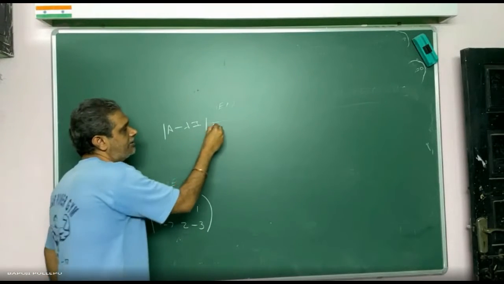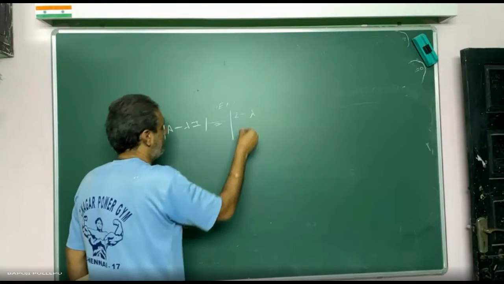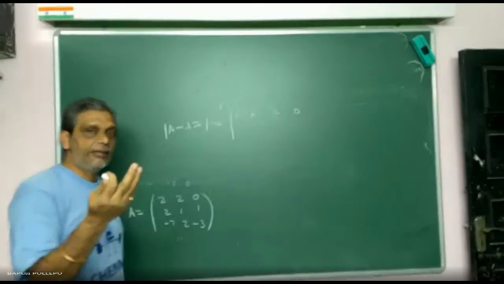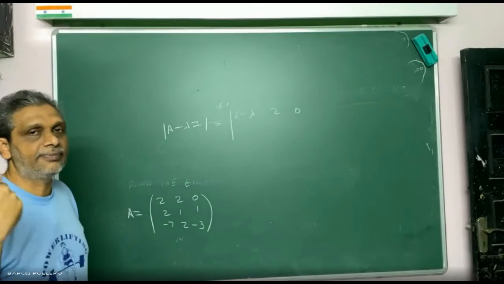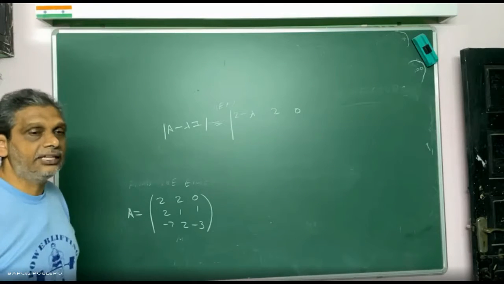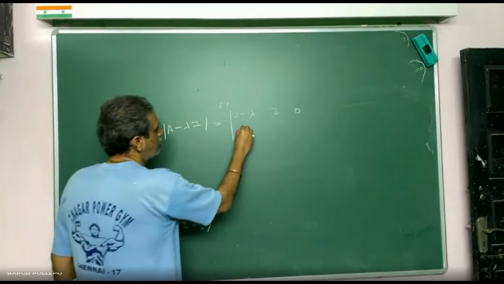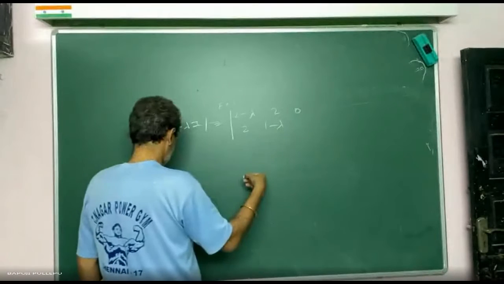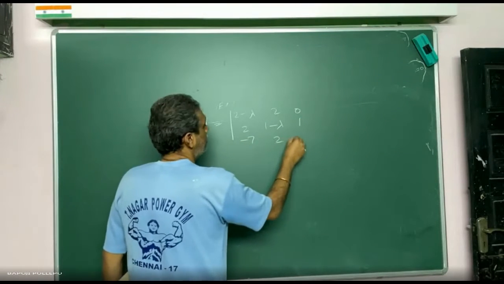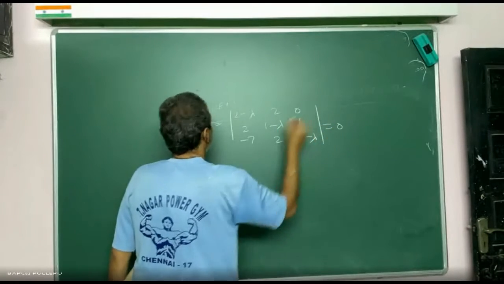On the diagonal you put 2 minus lambda, 2, 0. A is one matrix and lambda I is another matrix; after subtracting the two matrices, for the resulting matrix I take the determinant. Clear? The determinant of 2 minus lambda, 2, 0; 2, 1 minus lambda, 1; 1, minus 7, 2 minus 3 minus lambda is equal to 0.